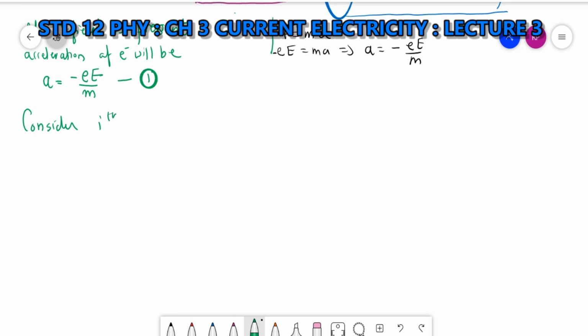Consider the ith electron at a given time t. Now what will happen? This electron would have its last collision before time t, right? I have taken any time t. Now before some time it may have had its collision, right?